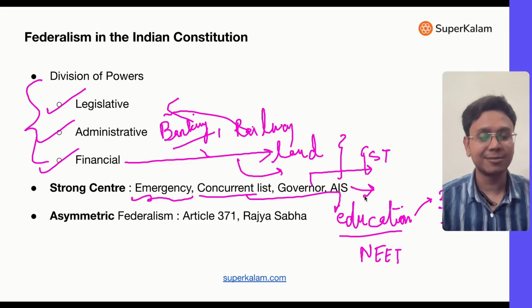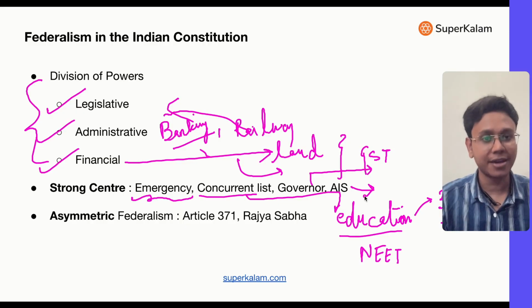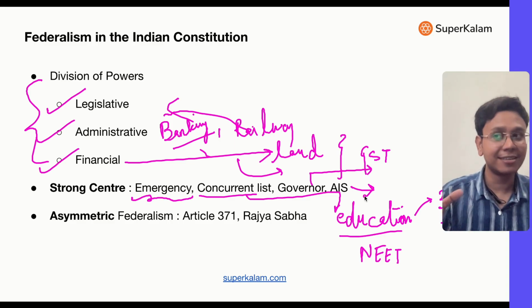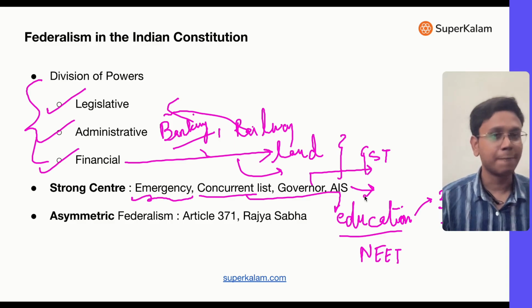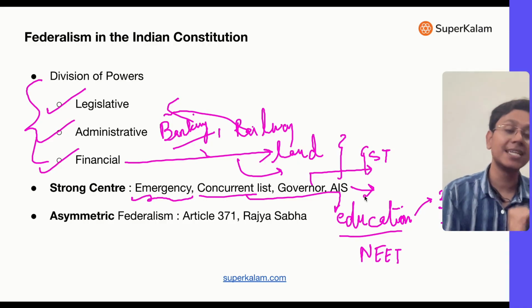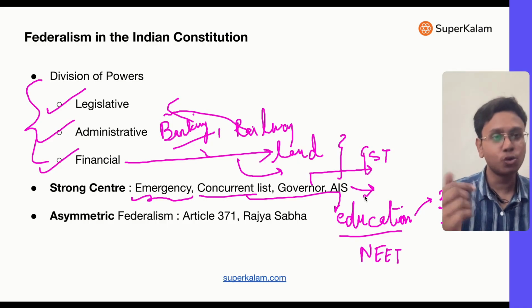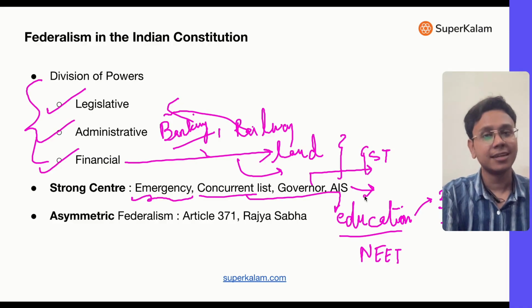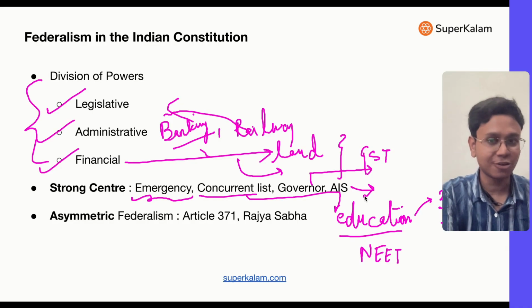The exams you are all preparing for, all India services, IAS, IPS, are recruited by the center, by the UPSC, which works in association with the central government. They are trained under the Ministry of Personnel under the Prime Minister at the center, but they go to the states. So states do have their say in all India services, but the ultimate say is with the central government. Here also the center is strong.